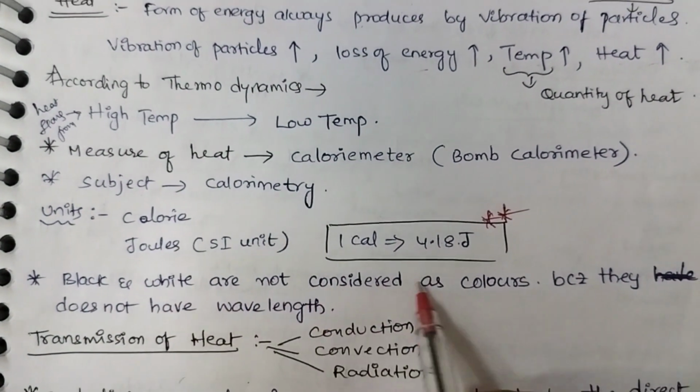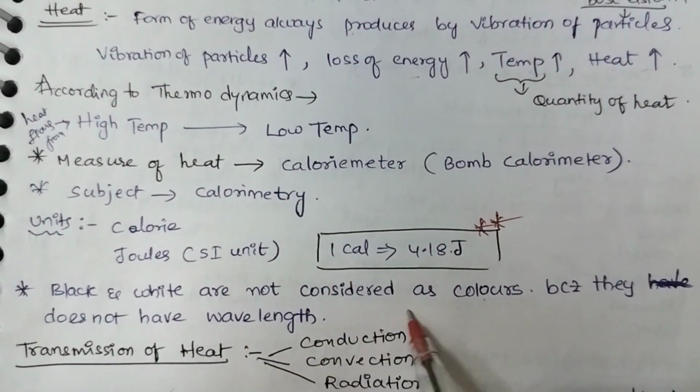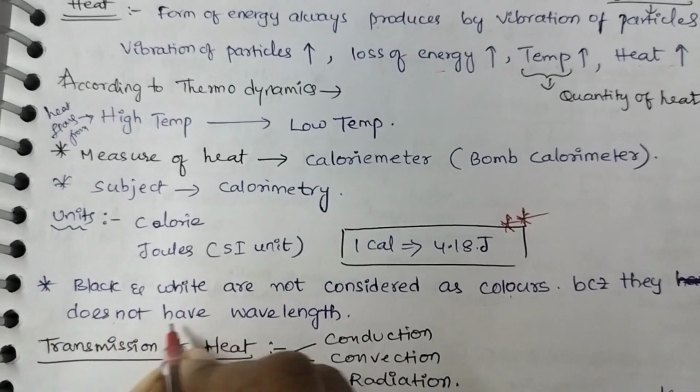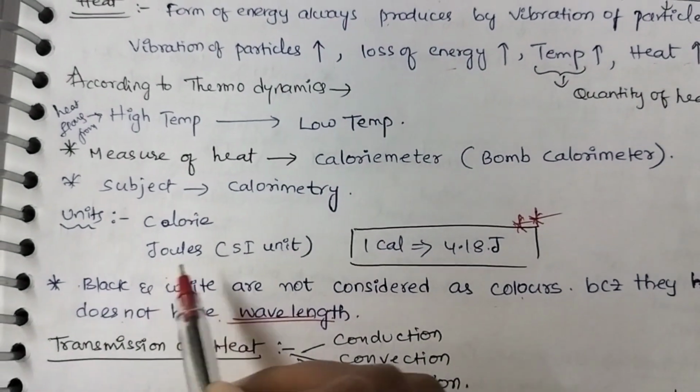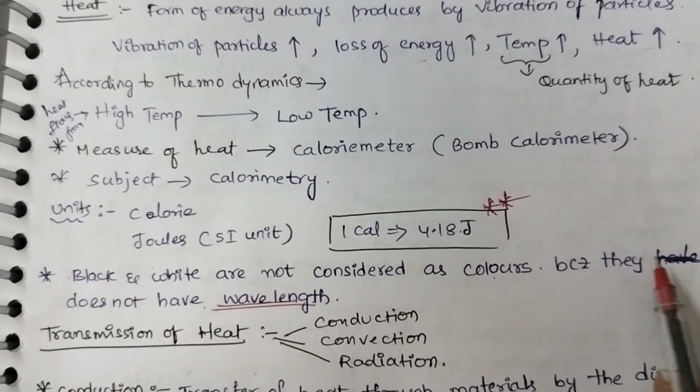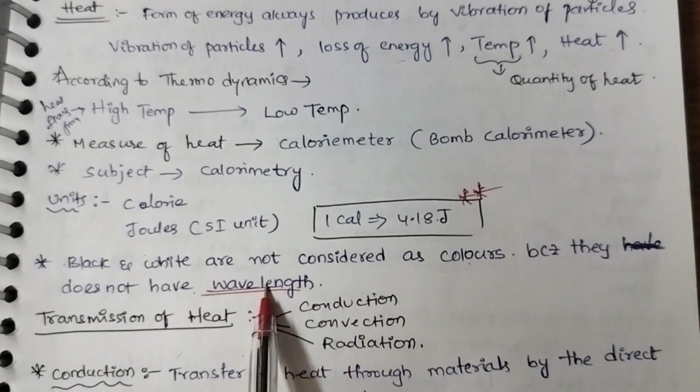Black and white are not considered as colors. Why are they not considered as colors? Because they do not have any wavelength.